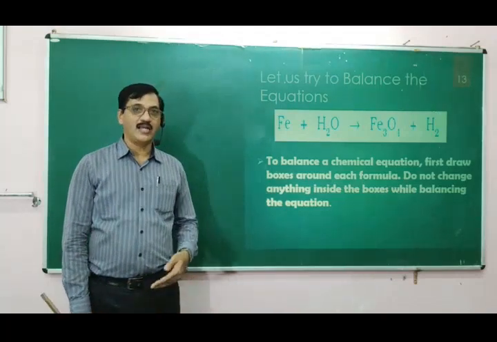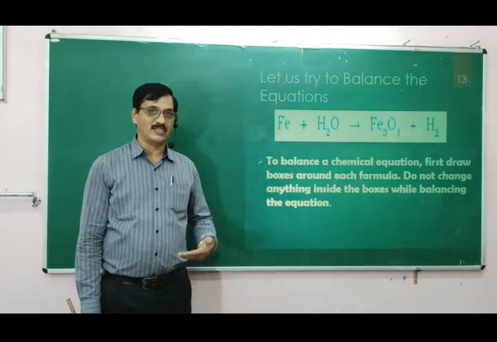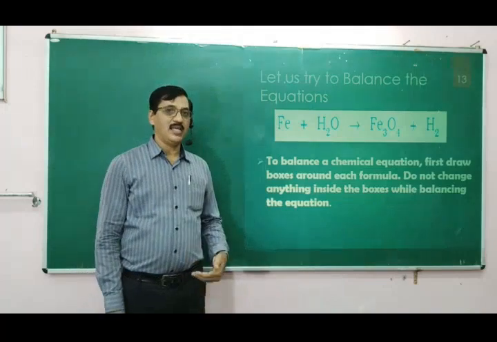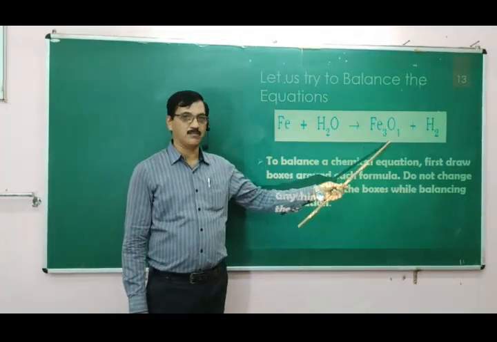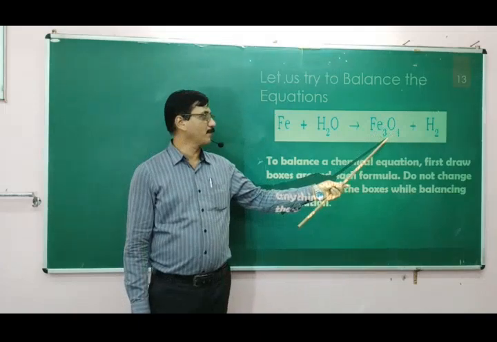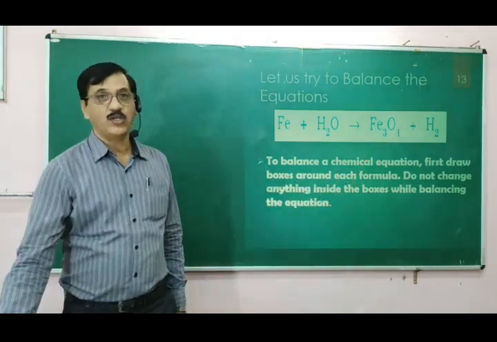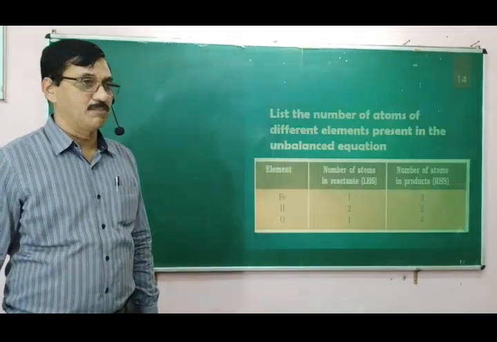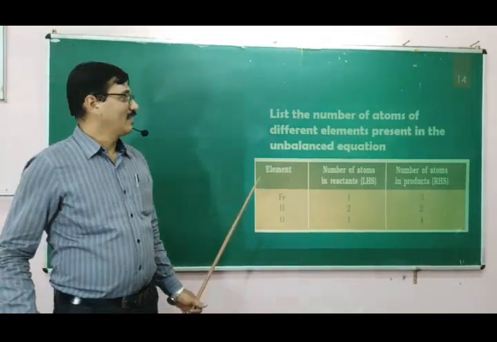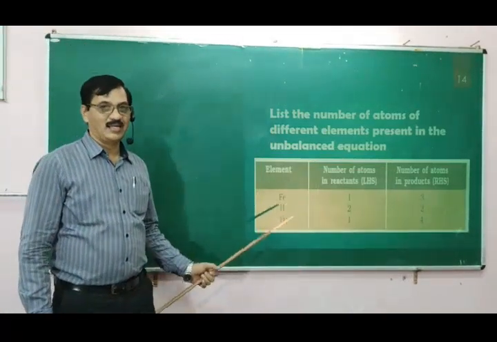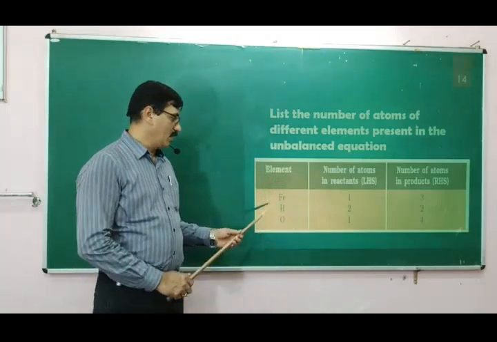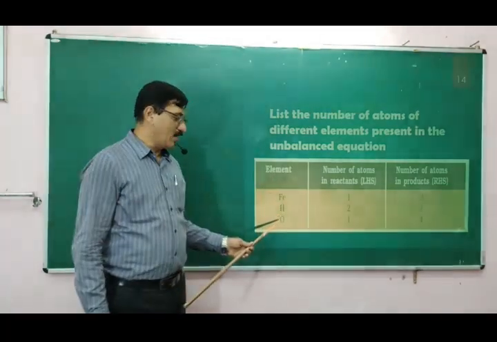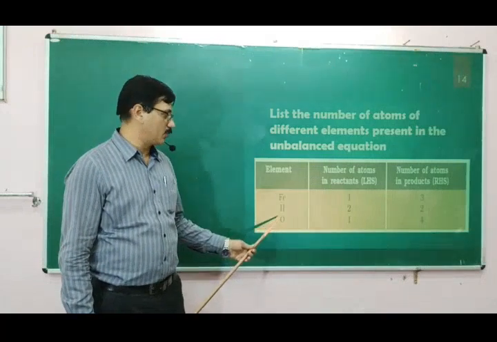Now there is no hard and fast rule that we have to do it like this, but normally we can take a compound which consists of more atoms and start the balancing with it. Before that, you may note down the number of atoms present before the reaction, that is the reactant side, and the product side. Iron, hydrogen, oxygen are the 3 different atoms present.